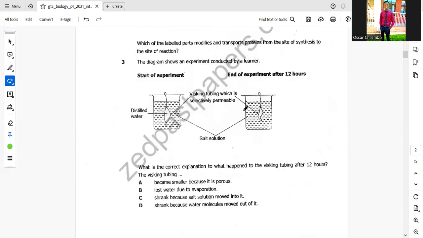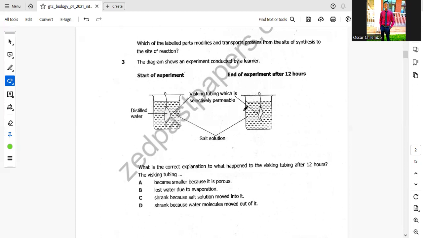Question 3. The diagram shows an experiment conducted by Elena. There was distilled water, then there was a Visking tube, which is selectively permeable. Take note of that, selectively permeable is an important point here. Then there was salt solution.